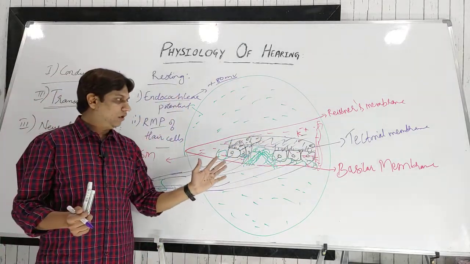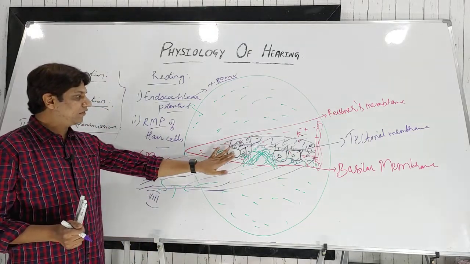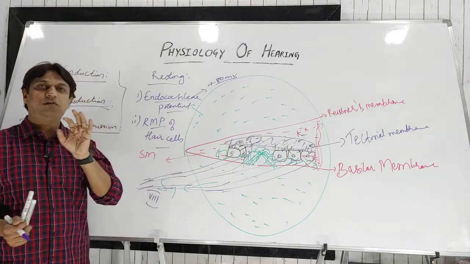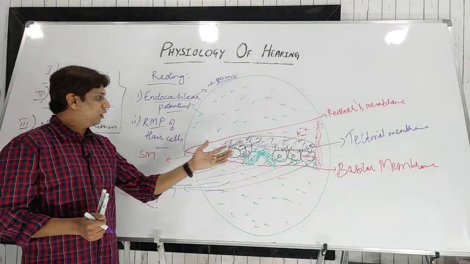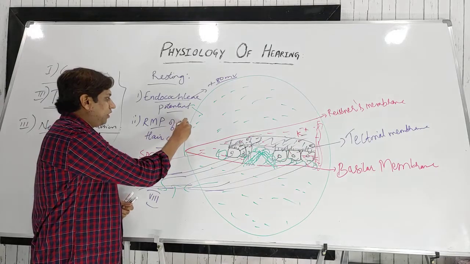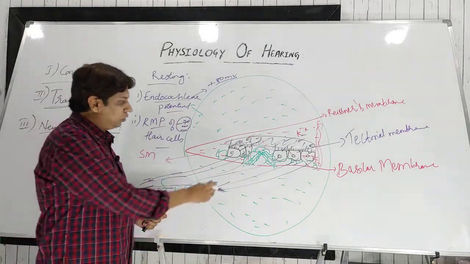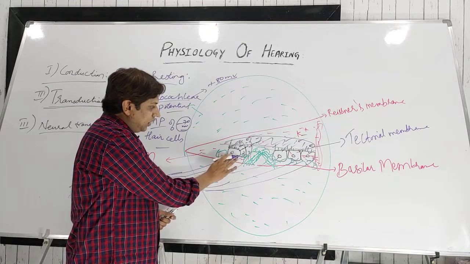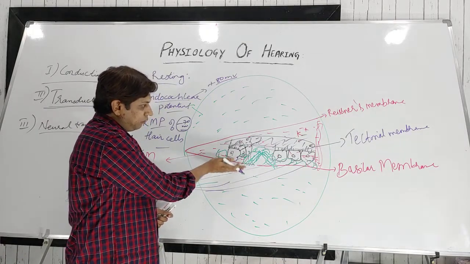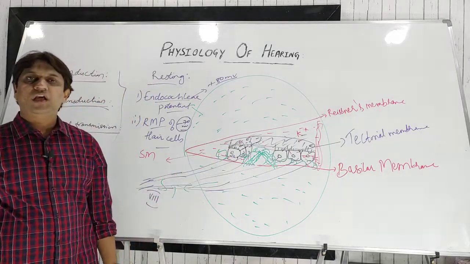Now these hair cells at the resting condition also have a certain ionic distribution inside the cell, and it is usually minus 70 millivolt with respect to the perilymph. At the base of the hair cells there is perilymph from the basilar membrane, so with respect to the perilymph it is negative, minus 70 millivolt.